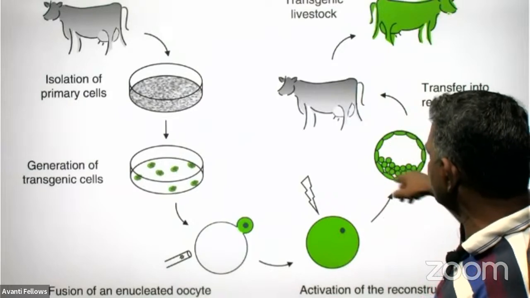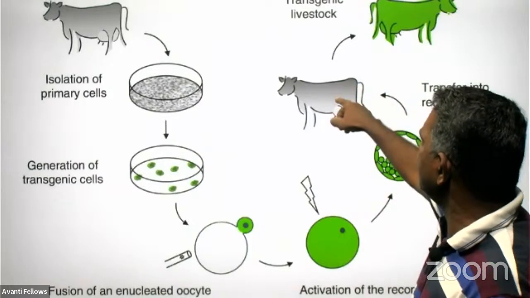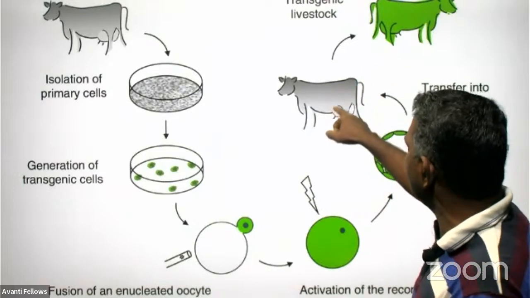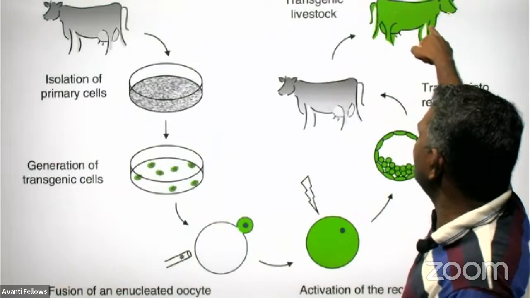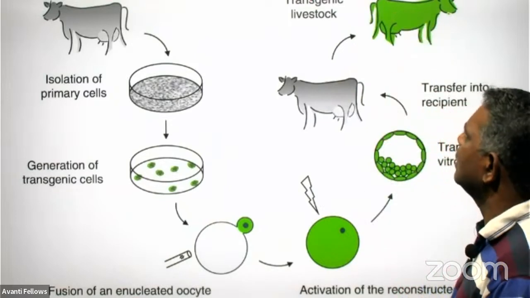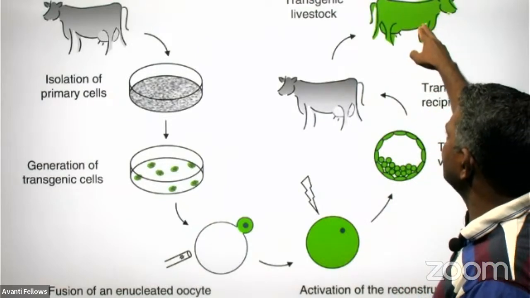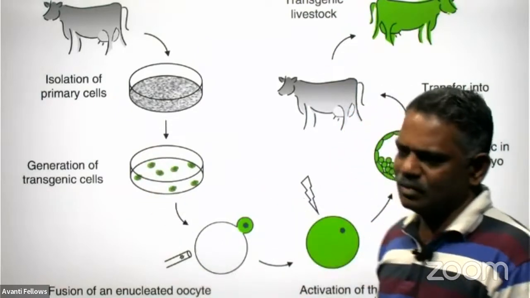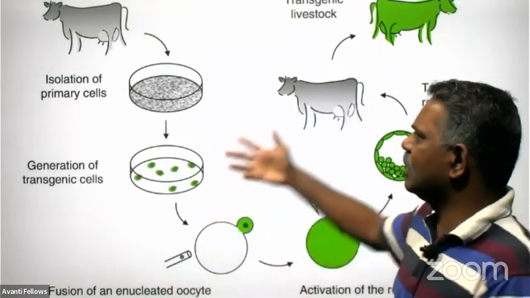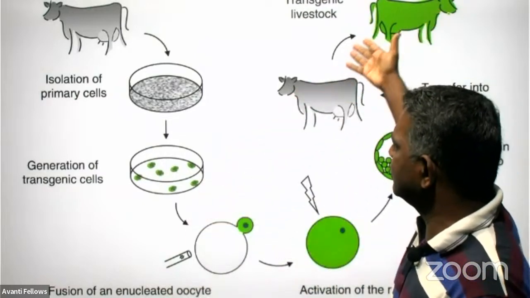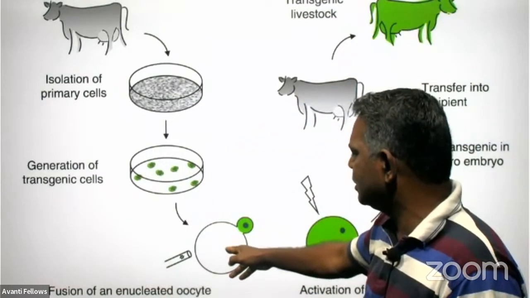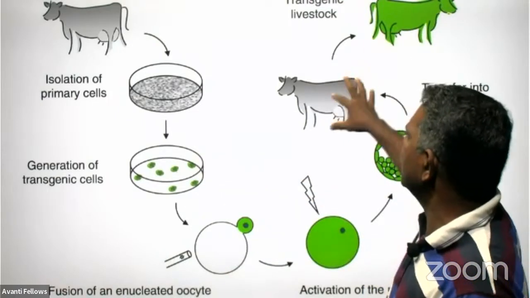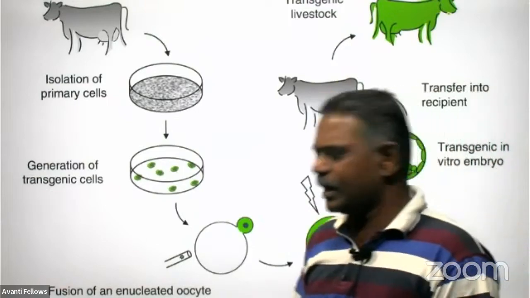After reaching the gastrula stage, this can be implanted in the uterus of the mother, which is called the recipient, and it gives birth and produces a transgenic livestock, and it shows the characteristic features of the transgenic cells only. The foreign one does not produce any characteristic features, because the gene present in the oocyte is also taken out, so there is no chance to produce any characters of this cow, right?